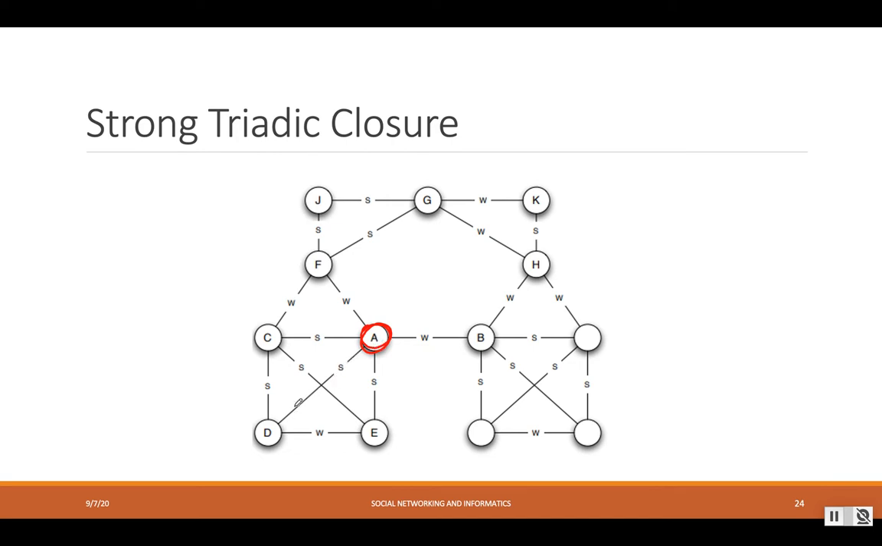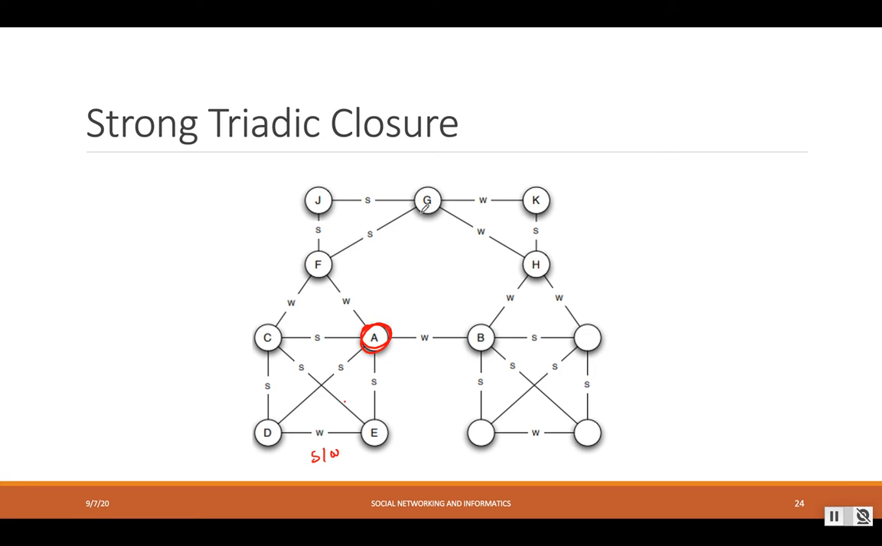And A has strong links with D and E, and D and E have an edge, so although the edge is marked as weak, that doesn't matter. Whatever the type of the friendship between D and E is, the strong triadic closure property says that there has to be a friendship between D and E. It can be either strong or weak. So here A has a strong friendship with D and E, and D and E are connected with each other, so they are not violating the property.